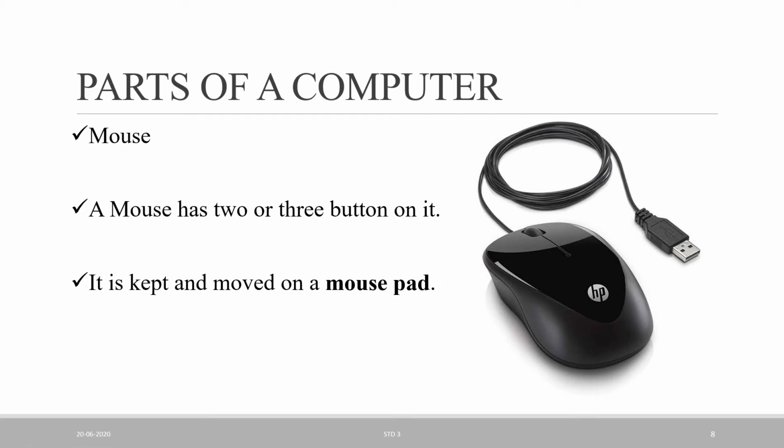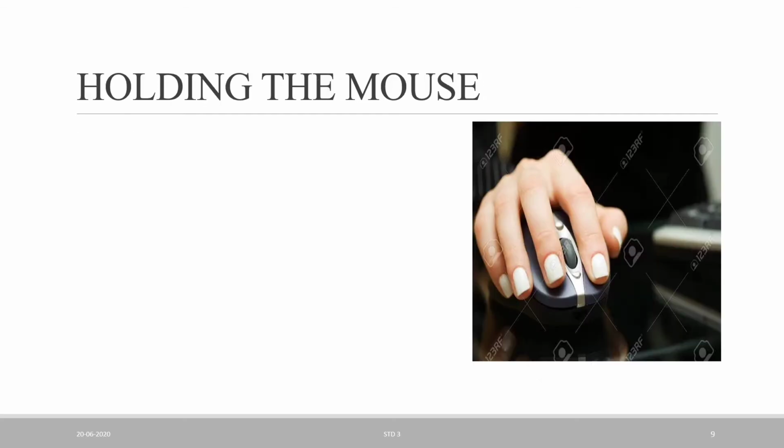You have to hold the mouse and move it, and whatever you draw using this mouse appears on the monitor. Now see how we hold the mouse. How do we hold the mouse?